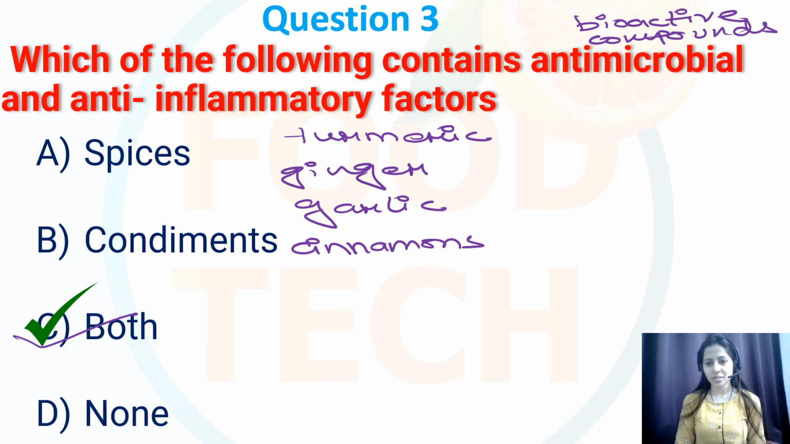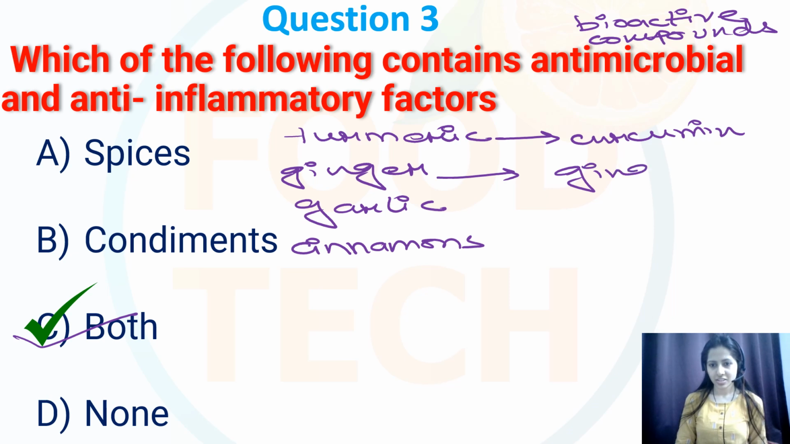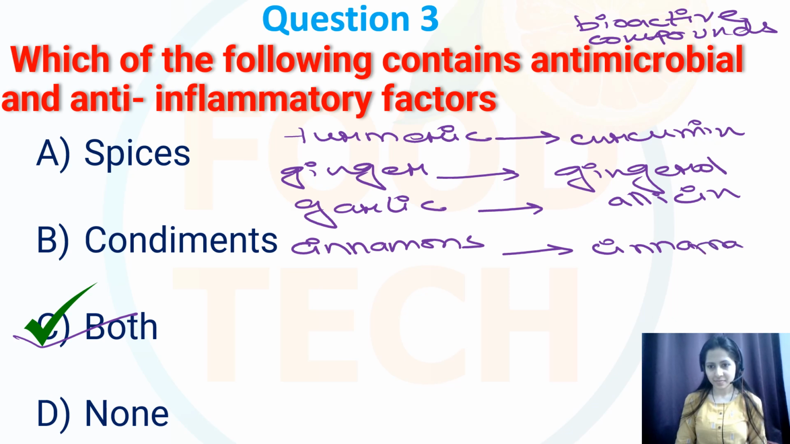So for turmeric, what is the active compound? For turmeric, it's curcumin. Then for ginger, it's gingerol. For garlic, it's allicin. And for cinnamon, it's cinnamaldehyde. So these are the bioactive compounds.